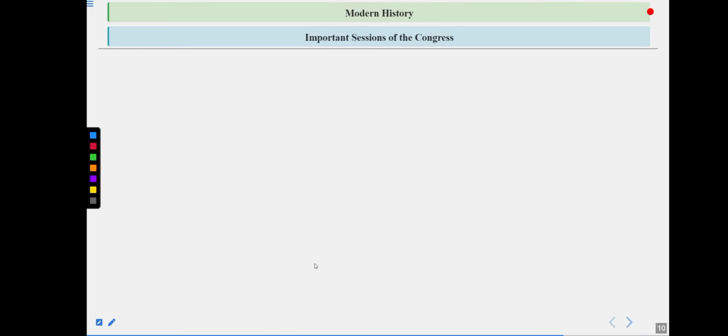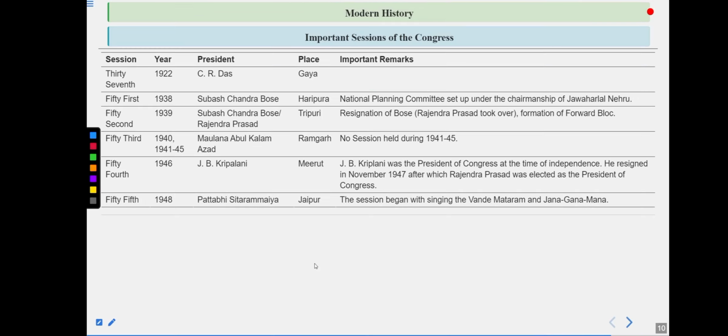Some other sessions, guys. Then comes the 37th session. Basically, it was in 1922, C.R. Das, Gaya. We already talked about it. Then in 1938, very important, guys, the 51st session was held. Subhash Chandra Bose became the president, and that session was held in Haripura.